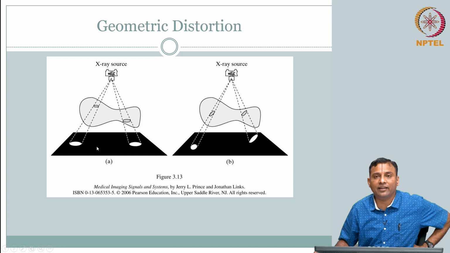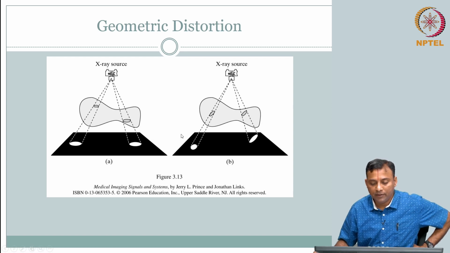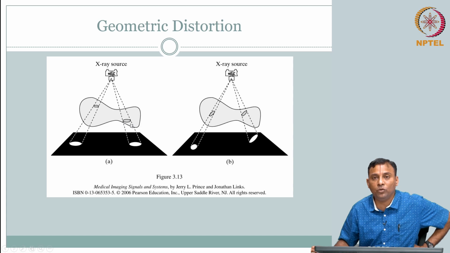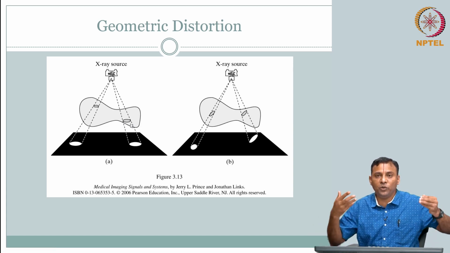Clearly, this is not correct, right? My actual object is only small here, now that appears to be big here. These two are different, but the projected image of them appears the same. You can make your best efforts to make sure the object is kept at a certain distance and your detector is kept at a certain distance, all that you can manipulate. But if this is a tumor inside the body, whether the tumor is here or there, you don't have control. That is unknown. That's why you want to image and see if there is something.